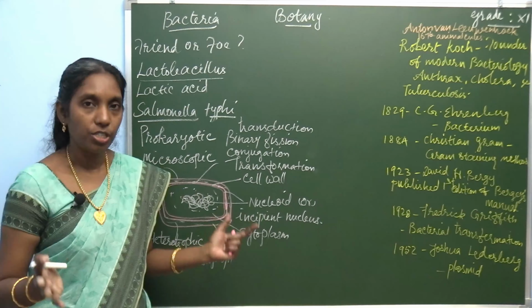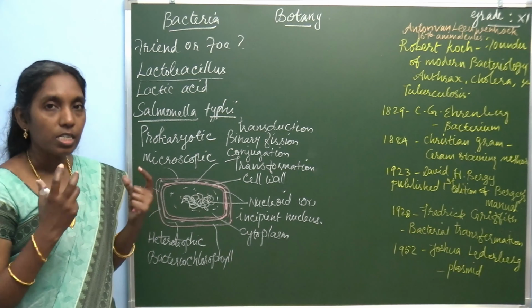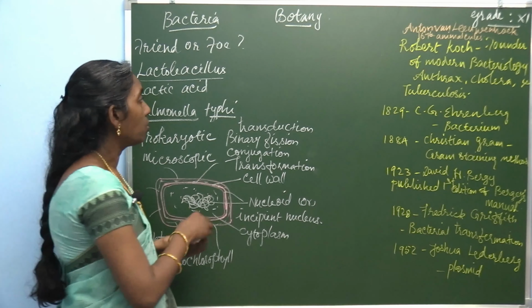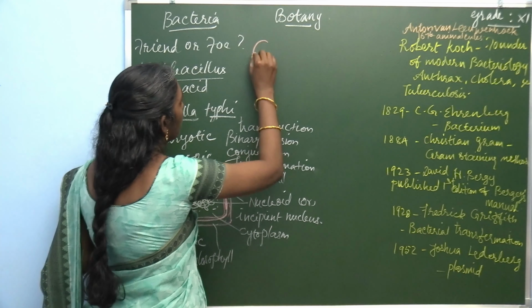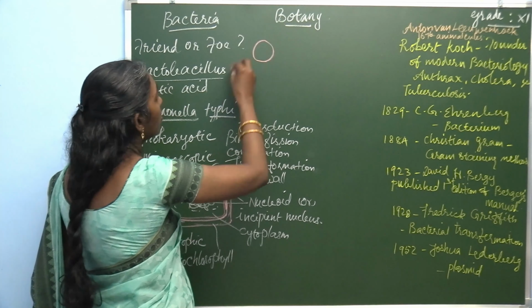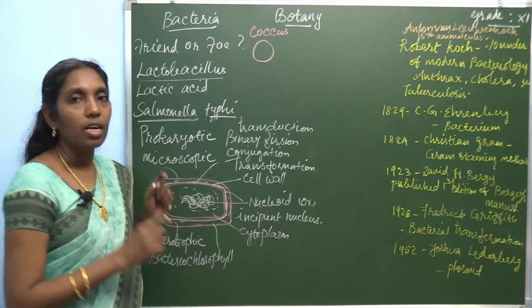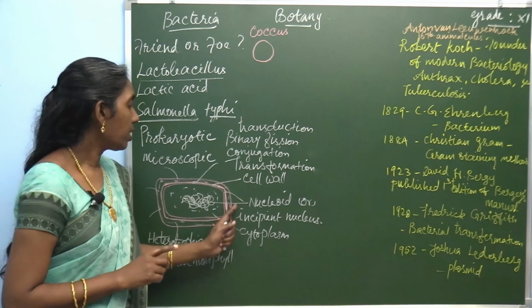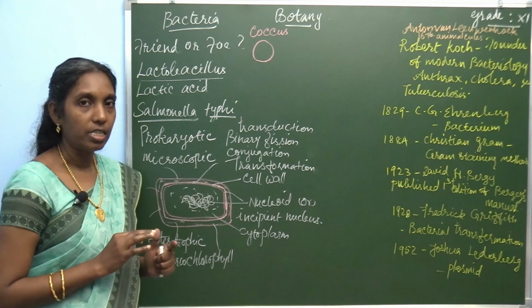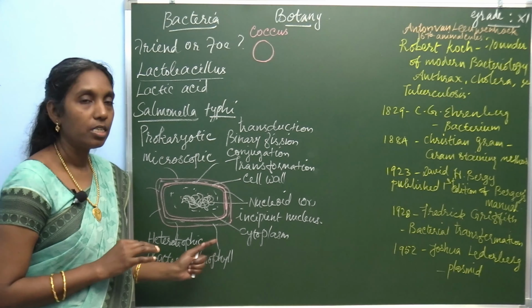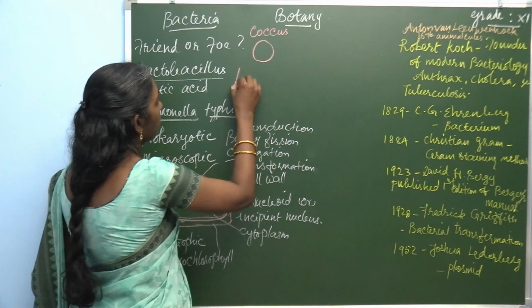Bacteria vary in shape. Spherical shaped bacteria are known as coccus. The rod shaped bacteria is Bacillus.